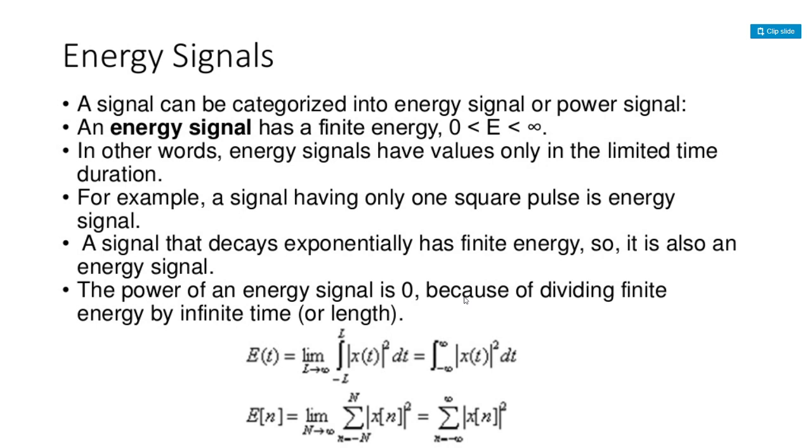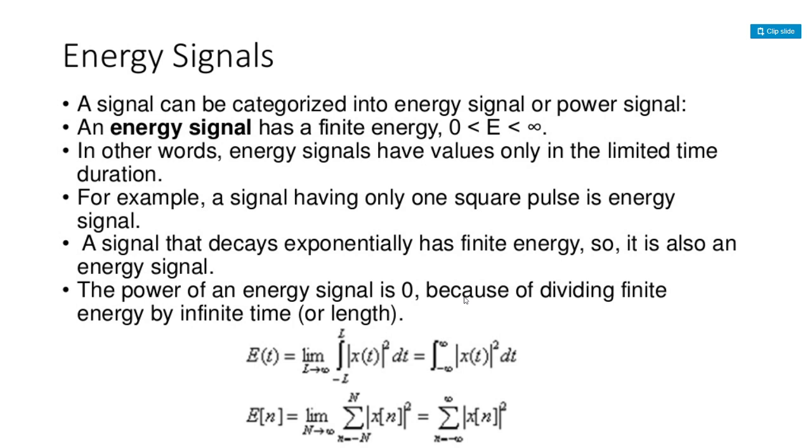E of t means what? It is a continuous time signal. Limit L tends to infinity, minus infinity to plus infinity, x of t square dt. In the beginning of signals and systems classes, I explained that if we square a signal and the resulting value is less than infinity, then we can call it an energy signal.